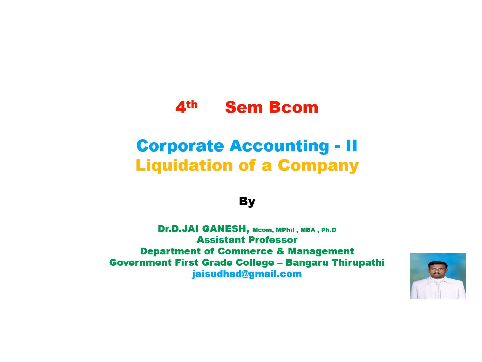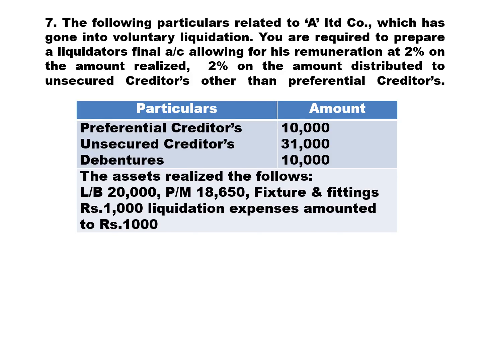Today we are going to solve and look into the 7th question, liquidation of a company. The following particulars relate to a limited company which has gone into voluntary liquidation. You are required to prepare a liquidator's final accounts allowing for his remuneration at 2% on the amount realized, and 2% on the amount distributed to unsecured creditors other than preferential creditors.